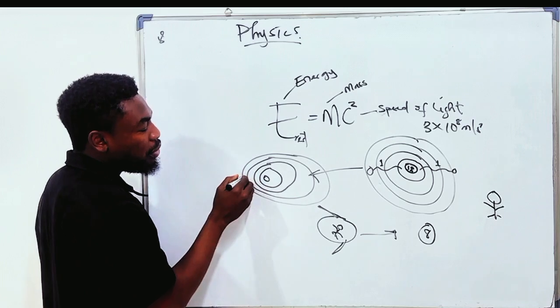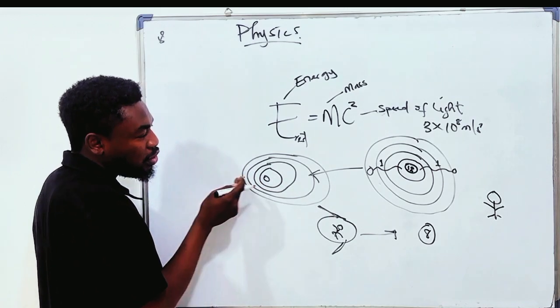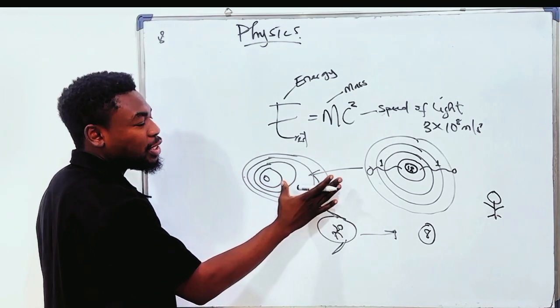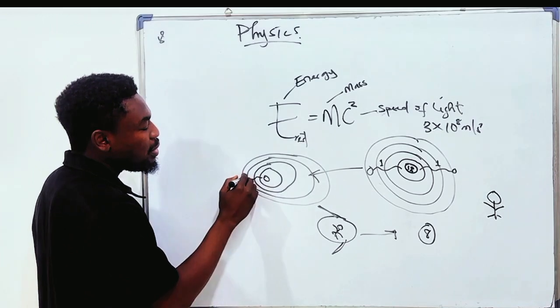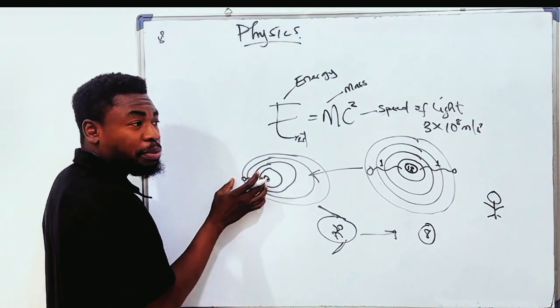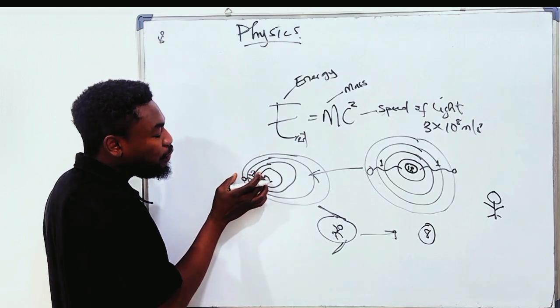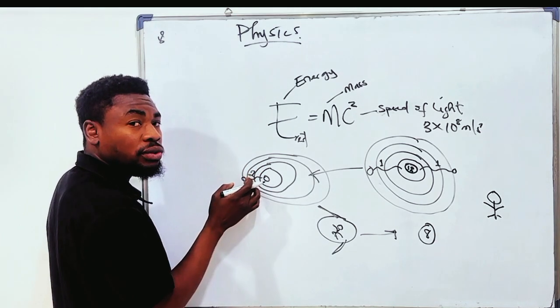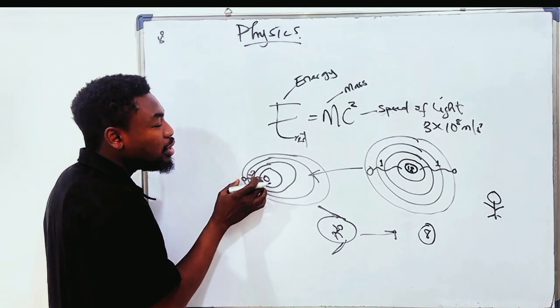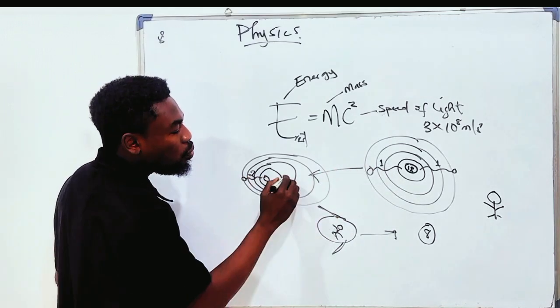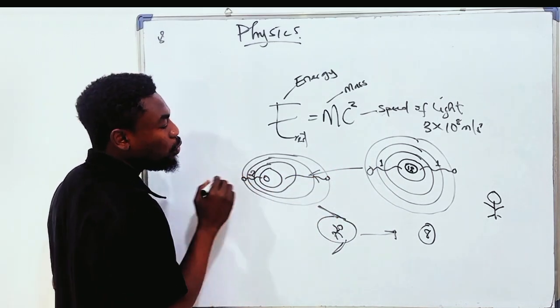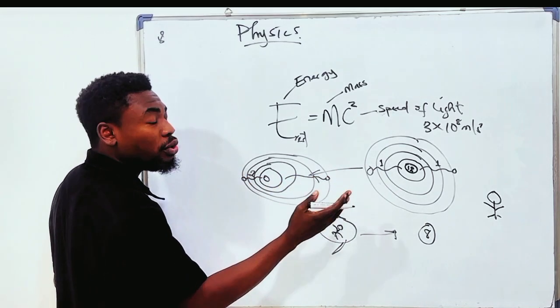So it's going to be compressed on this side since it's moving in this direction, and it's going to expand on this side. So Albert Einstein says that this compressed part is going to be a magnitude of 2 because the frequency at which the amplitude is moving is already twice this. So what will happen on this side of the photon? Since it has expanded, it is going to be very small.